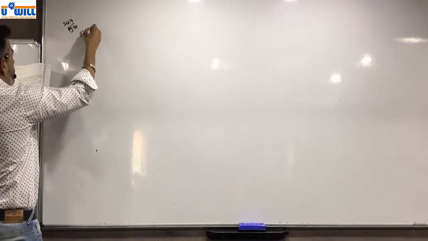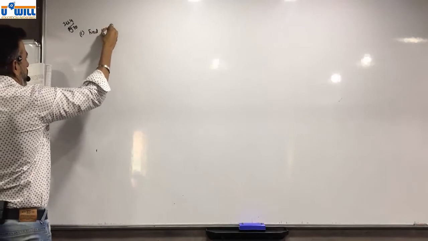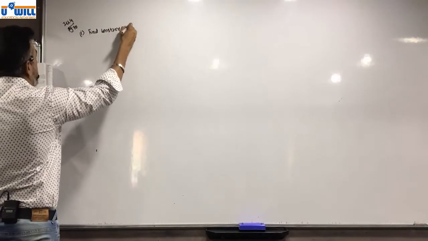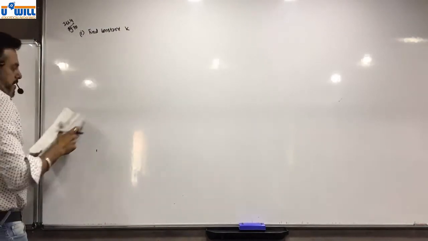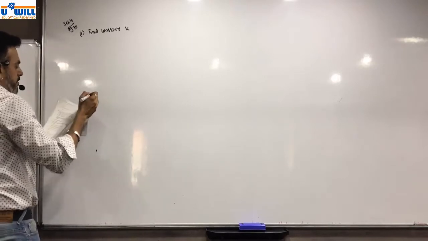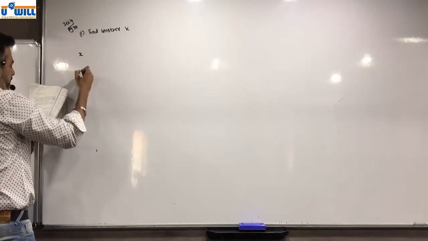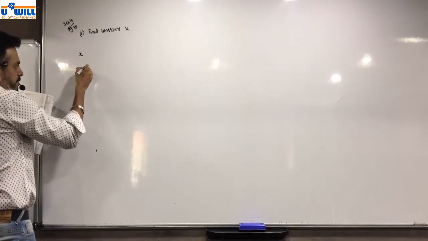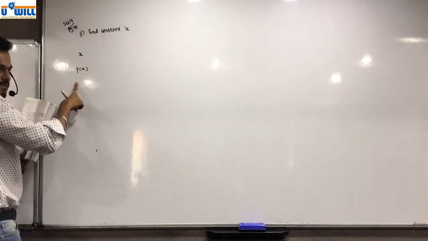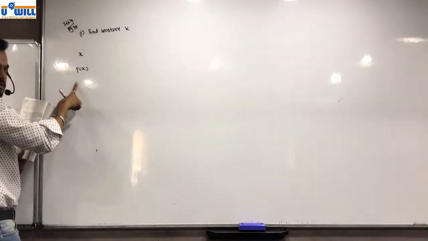First, find constant k. Now to find k, we have to write first x and then we write probability of x. Is this clear?